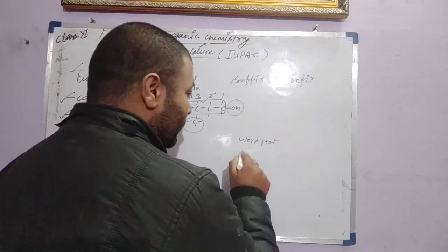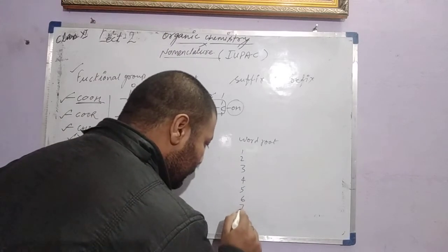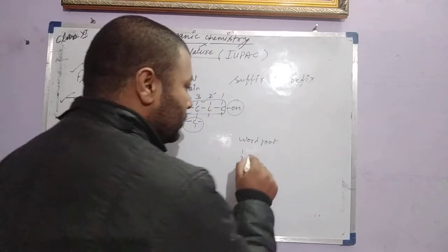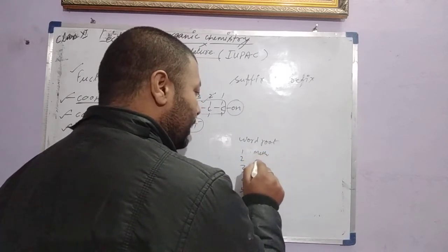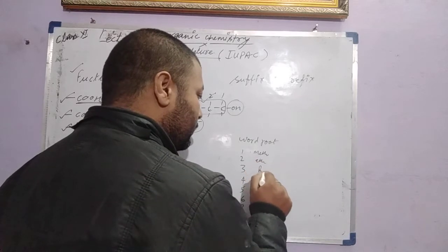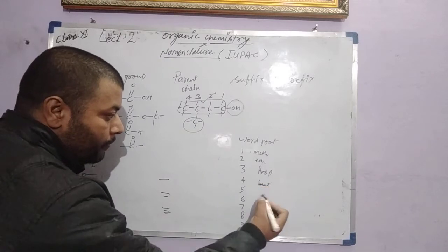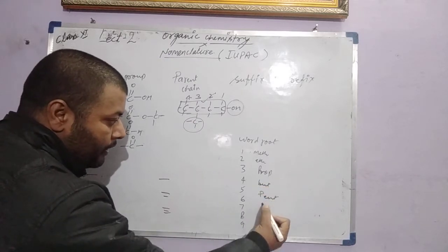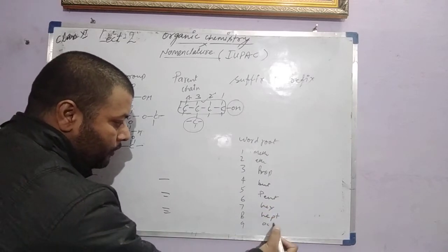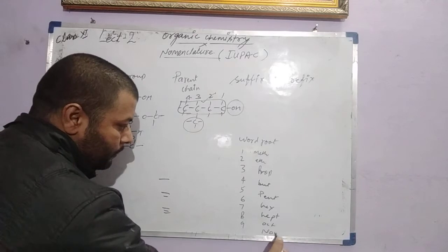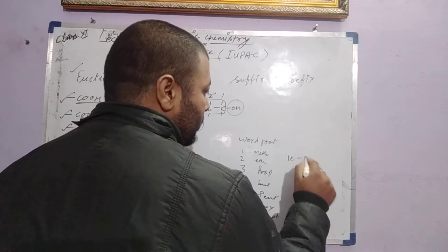If the number of carbons is 1, 2, 3, 4, 5, 6, 7, 8, 9, 10, we have abbreviations of words called word roots: meth, eth, prop, but, pent, hex, hept, oct, non, and for 10 that is called dec.